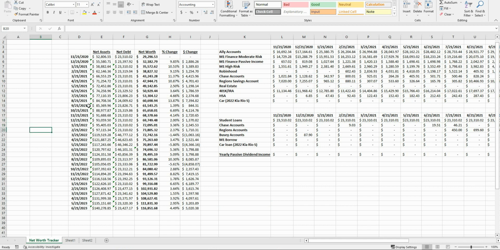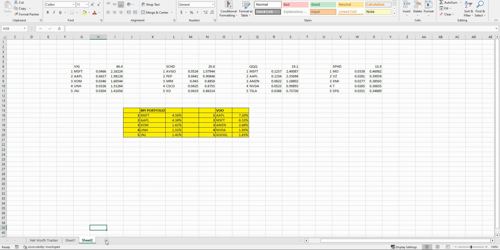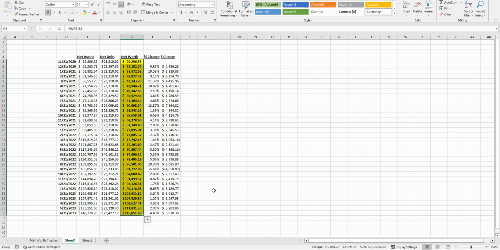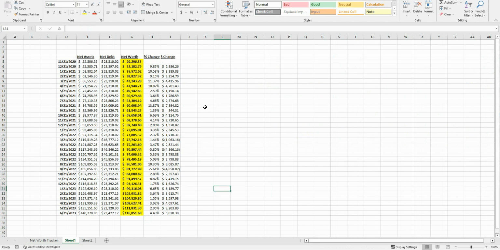So I calculated that and added up all of my holdings, and to give you an easier visualization, I placed them all onto this one sheet. But you can see that I did increase quite a bit, about 4.5%. A large part of this was probably because the S&P 500 also increased during that time.